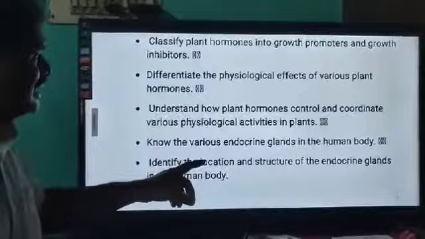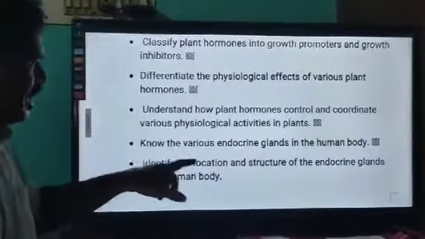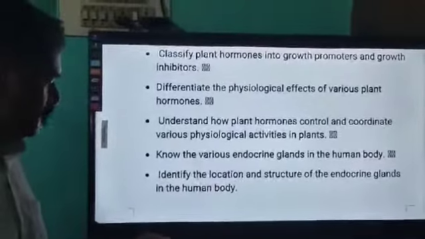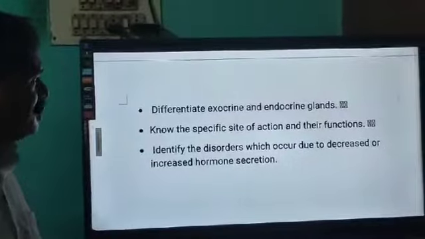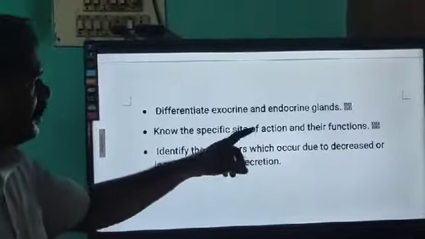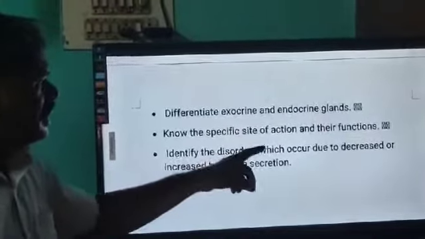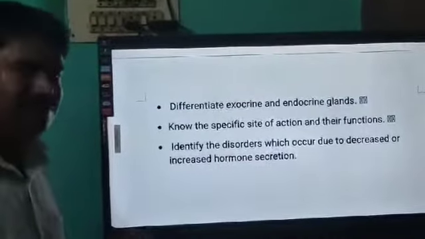Now the various endocrine glands in the human body. Identify the location and structure of the endocrine glands in the human body. Differentiate exocrine and endocrine glands. Know the specific sites of action and their functions. Identify the disorders which occur due to decreased or increased hormone secretion.